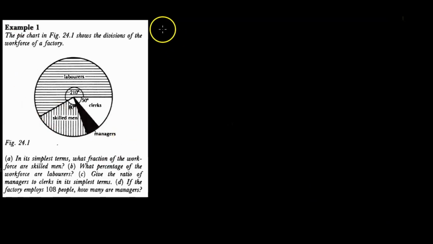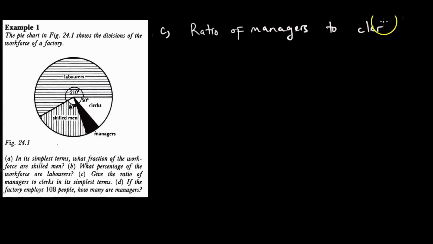I hope A and B are clear. Part C says: give the ratio of managers to clerks in its simplest form. So we want to give the ratio of managers to clerks in its simplest form. So the order is very important when we talk about ratio, that is the first thing. Second, we should know that ratios are unitless.